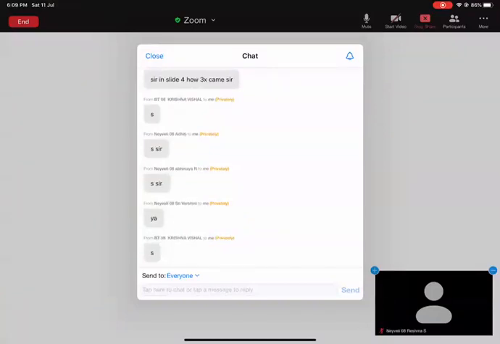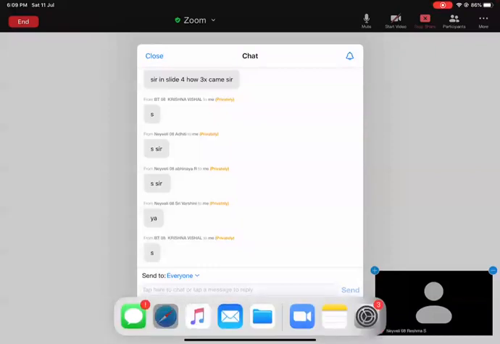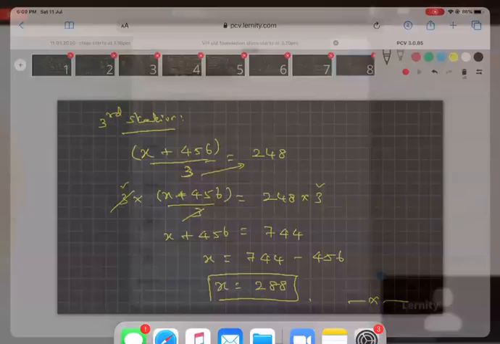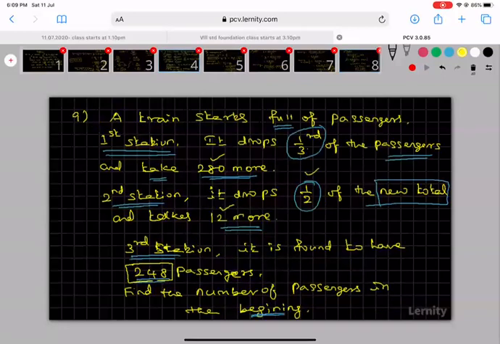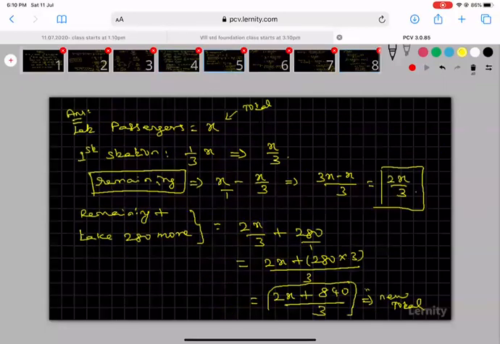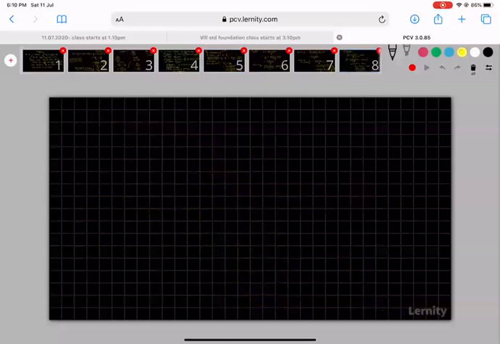Slide 4, how 3x cancel. Okay, sir. So I will move to the next slide.